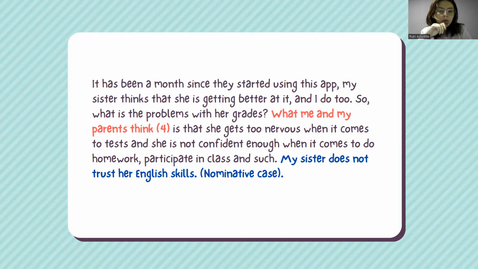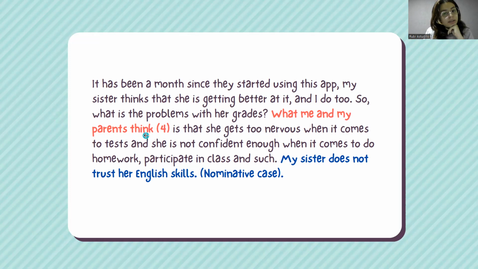Rule number 4 says that when we have singular and plural subjects that are connected by the word and, I need to put the verb in the form that is closest to the subject. For example, when the subject is singular and then it's plural, I have both, and I need to decide if I'm going to put the verb in singular or plural, and it's connected with the word and. I need to put the verb in plural, so that's what I put here.